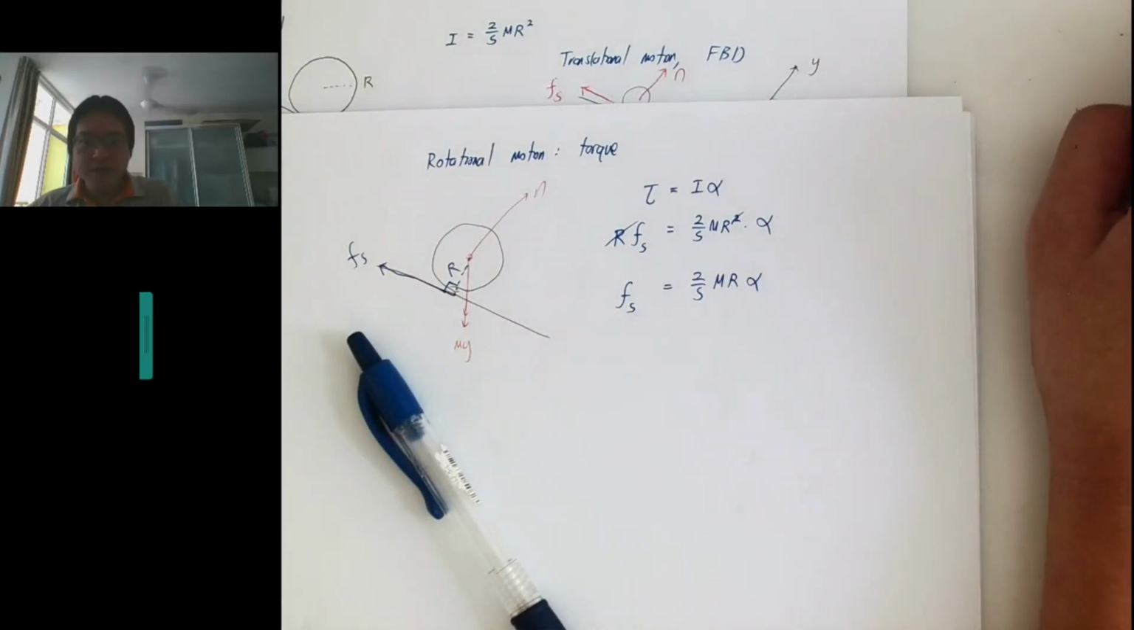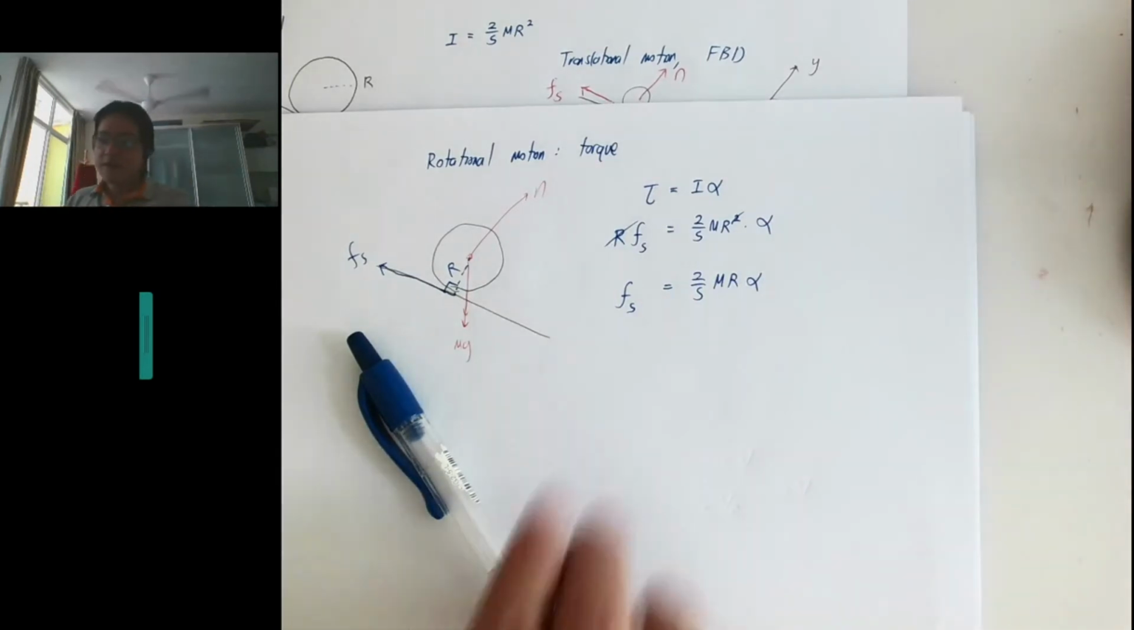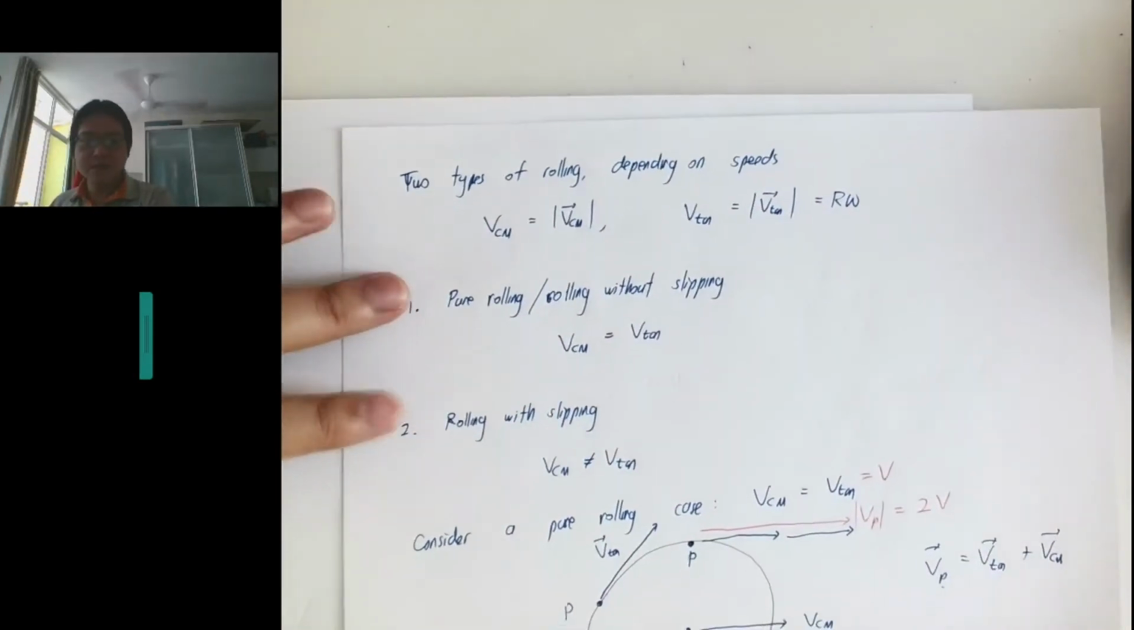V tangential always equals VCM in pure rolling. Can there be cases where it doesn't? Yes, in which case it will be non-pure rolling. That is a case we haven't studied yet, right? So right now we only study these two cases.